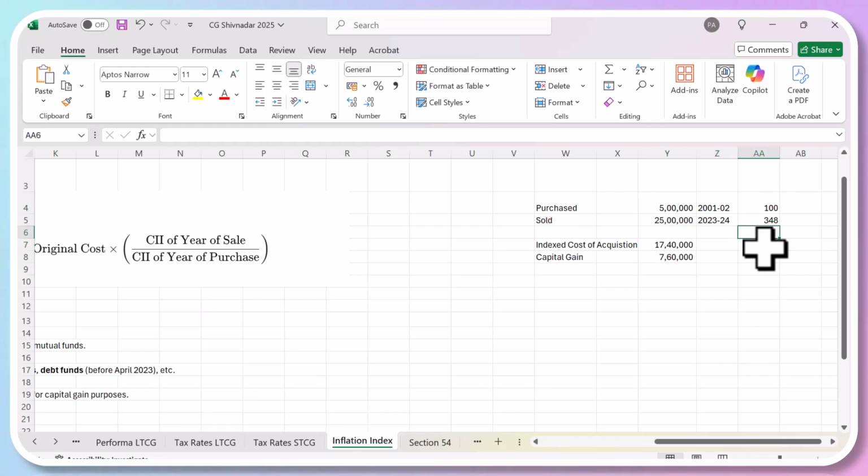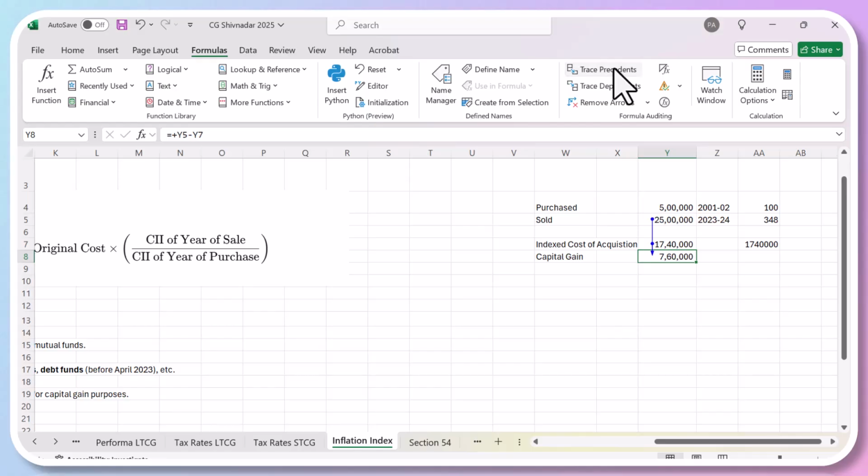That means you're going to see the index at both the times. In 2001, the index was 100. At the time when you sold it, the index was 348. So you apply that indexation, and we get the index cost of acquisition, which is 17 lakhs 40,000. That means if you are selling a 5 lakh asset, it is now equivalent to 17 lakh 40,000. So your capital gain will be 25 lakhs minus 17 lakh 40,000, which will be 7 lakh 60,000.